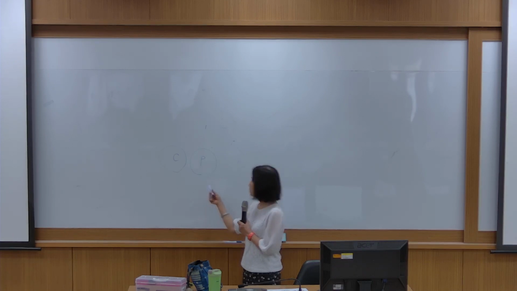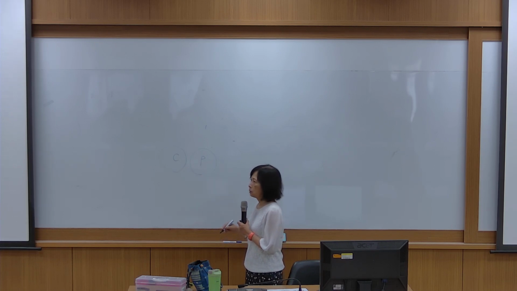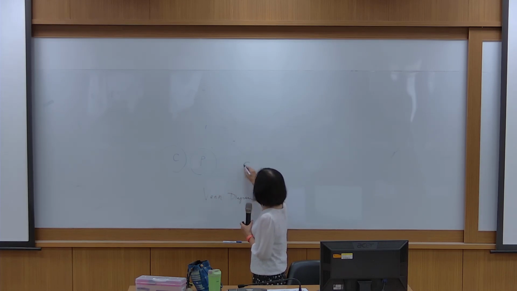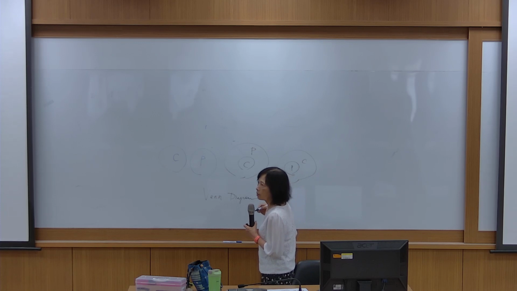So, areas about the scope, the child and parents, which one includes which? If we use a Venn diagram, so that's one, that's two.